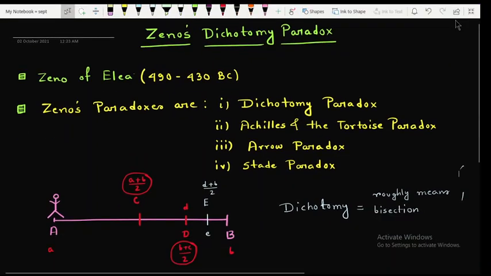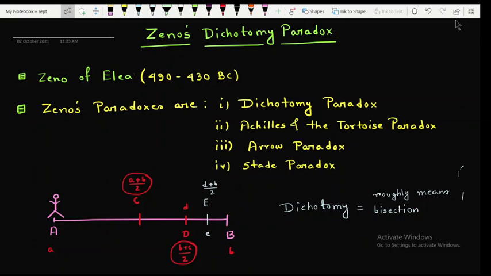In today's video lecture, we will discuss a different aspect of mathematics, that is paradox. From a philosophical point of view, a paradox is nothing but a proposition or statement which is apparently true but logically is self-contradictory.